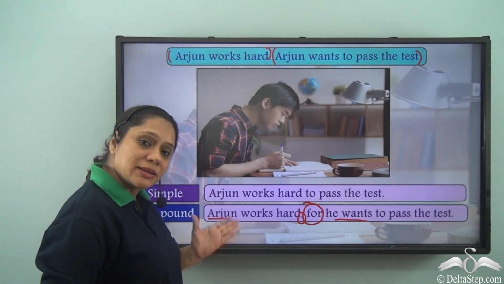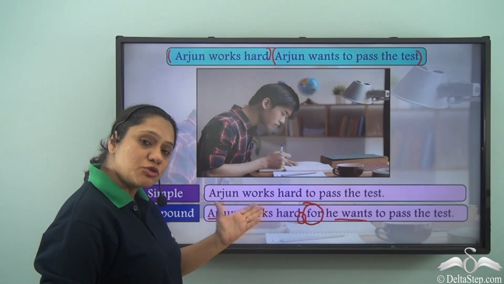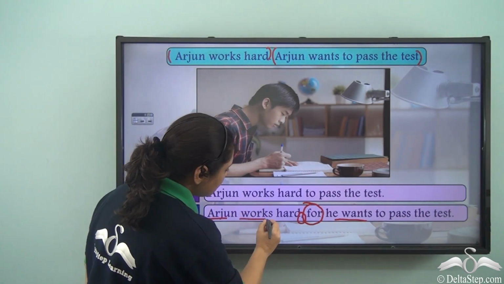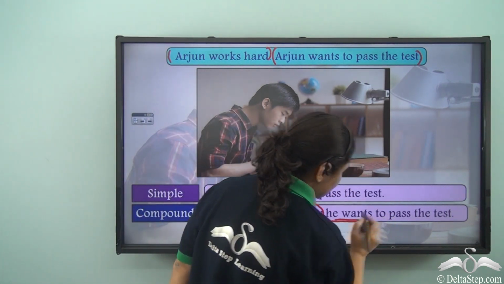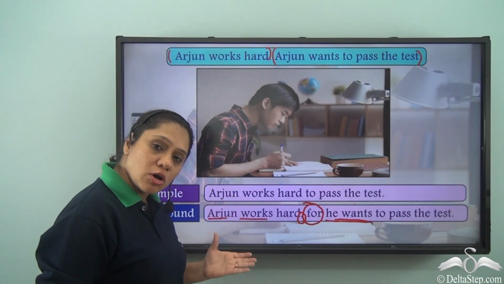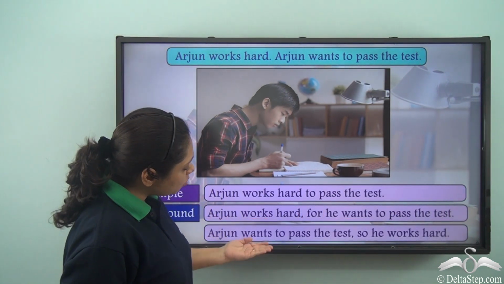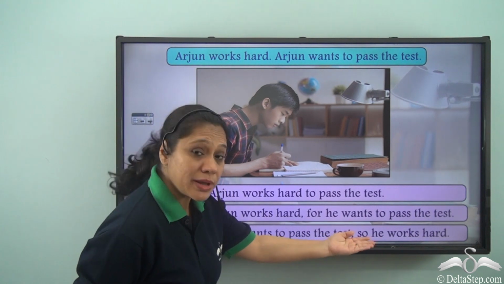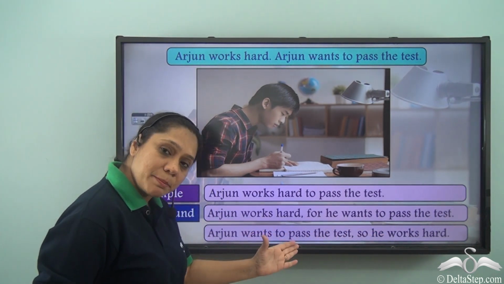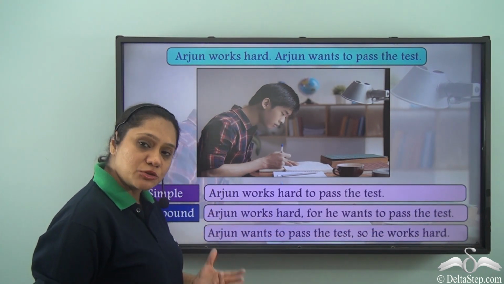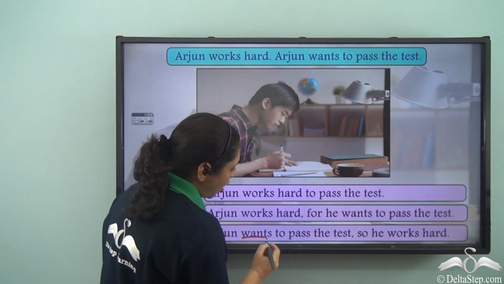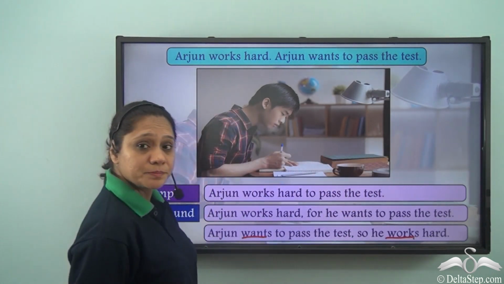You will note that this compound sentence has two finite verbs, works and wants. Now, you could have also written a compound sentence as Arjun wants to pass the test, so he works hard. Now, this compound sentence will also have two finite verbs, wants and works.